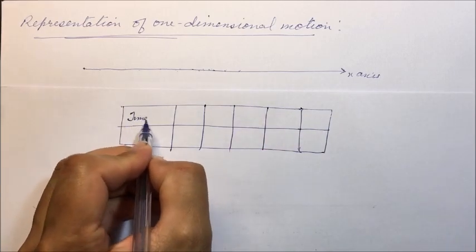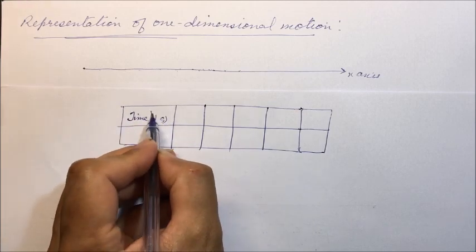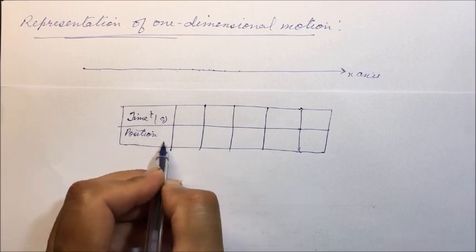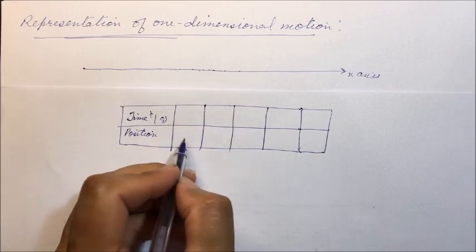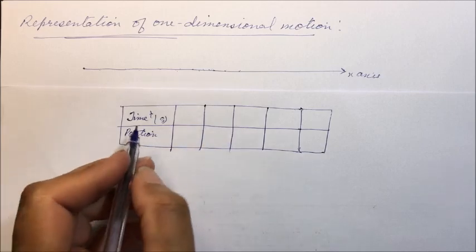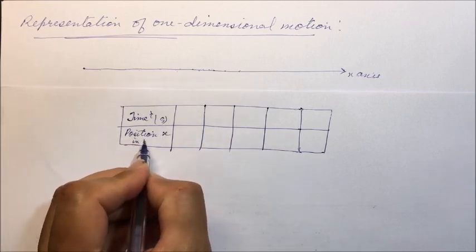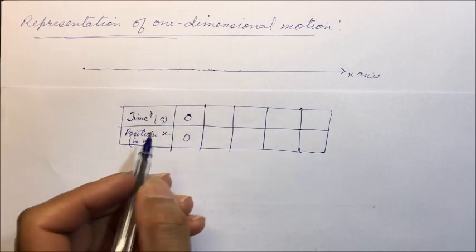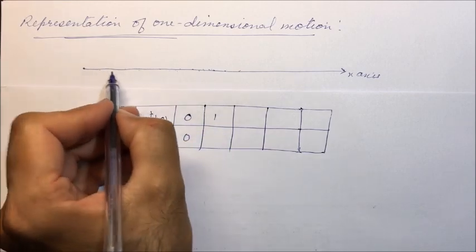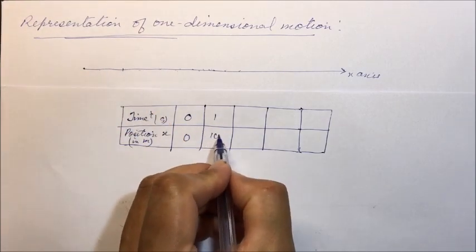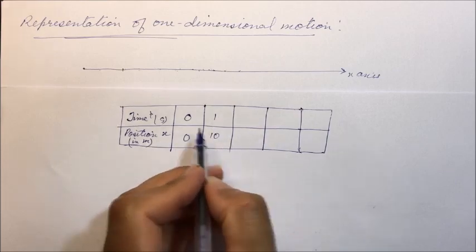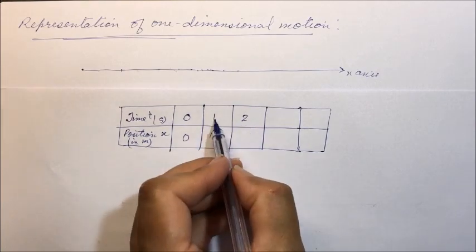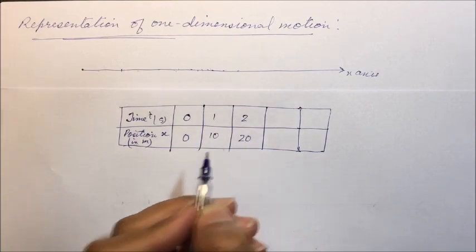So here is the time, in seconds, we are taking. Here is the position. At what position the body is at a particular time, at an instant of time, what is the position of that body? X in meter. Now at 0 seconds the body is at 0. After 1 second the body has moved to 10 meters. So it is at 10 meters from the initial position. And after the next second, 2 seconds, the body is at 20 meters.